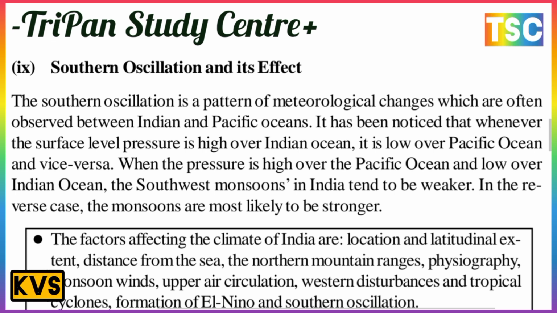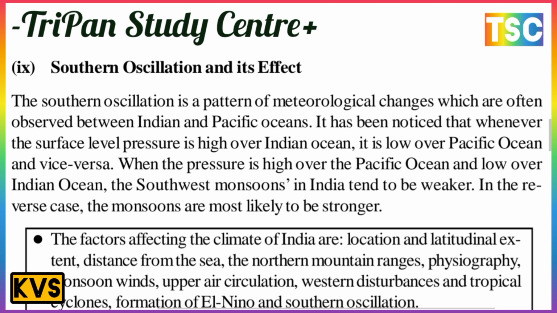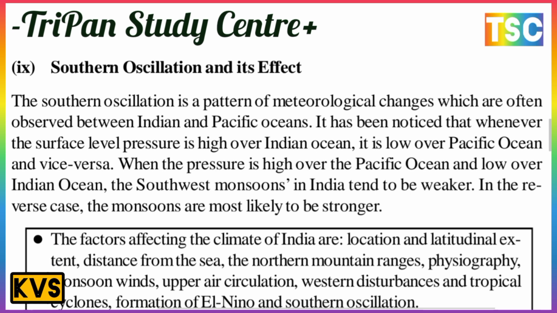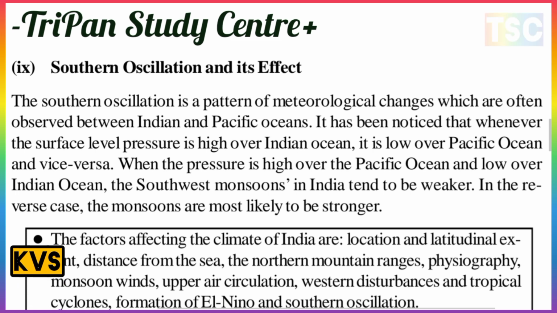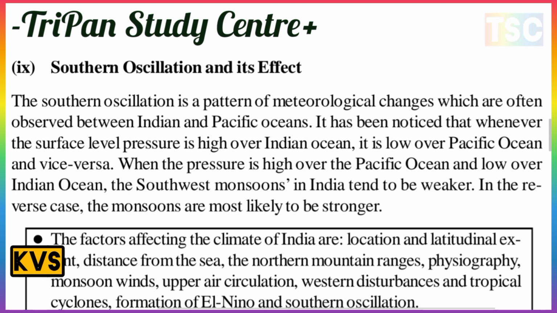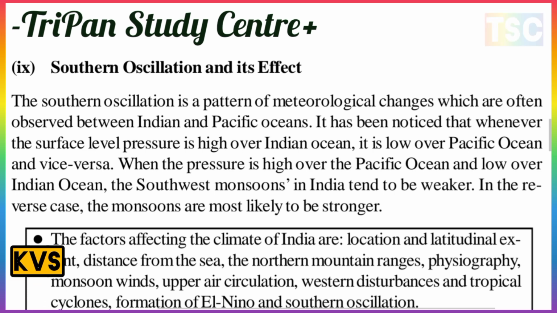It has been noticed that whenever the surface level pressure is high over the Indian Ocean, it is low over the Pacific Ocean, and vice versa. When the pressure is high over the Pacific Ocean and low over the Indian Ocean, the southwest monsoon in India tends to be weaker. In the reverse case, the monsoon is most likely to be stronger.